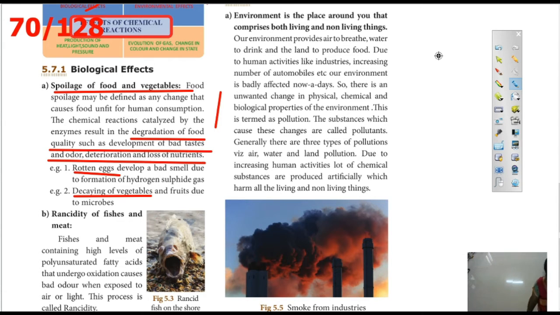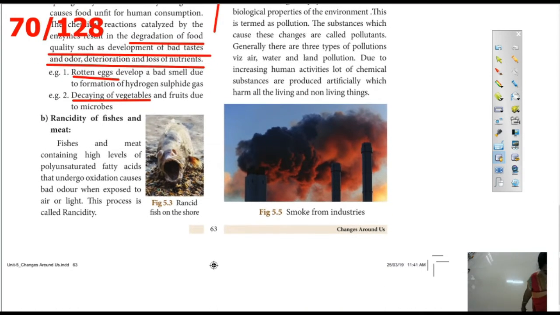Next one is rancidity of fish and meat. Fish and meat contain high levels of polyunsaturated fatty acids that undergo oxidation and cause bad odor when exposed to air or light. This process is called rancidity. Spoilage of fish and meat is called rancidity because of the polyunsaturated fatty acids, which undergo oxidation.